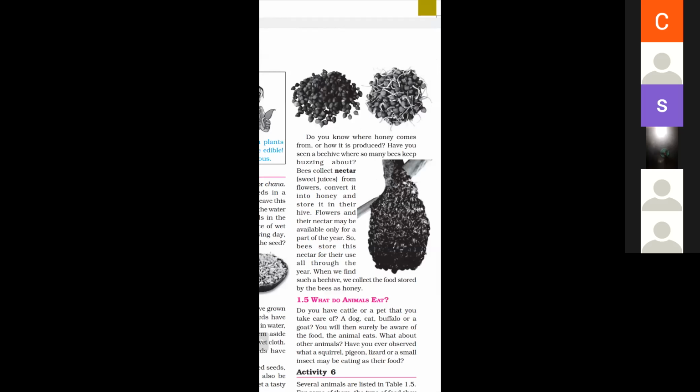Have you seen a bee? There are so many bees keep buzzing about. Bees collect nectar, sweet juices. So bees collect nectar from flowers and convert it into honey and store it in their hive.